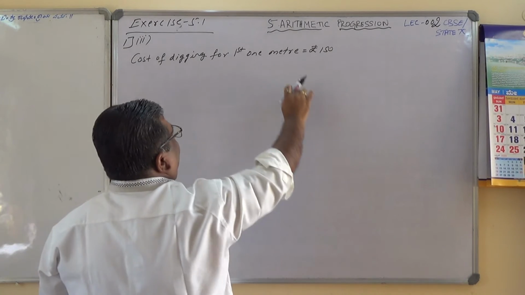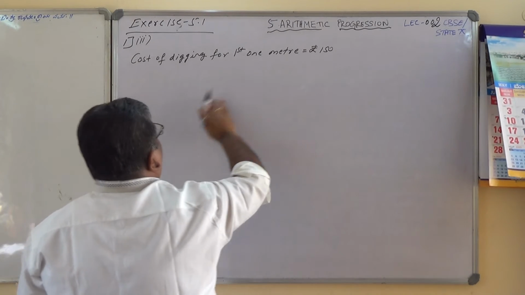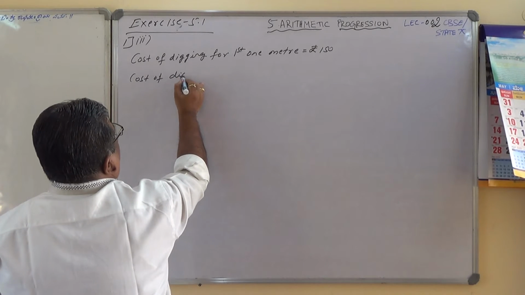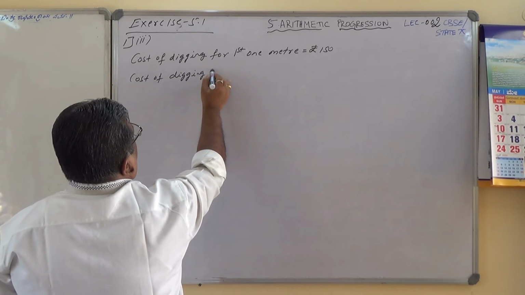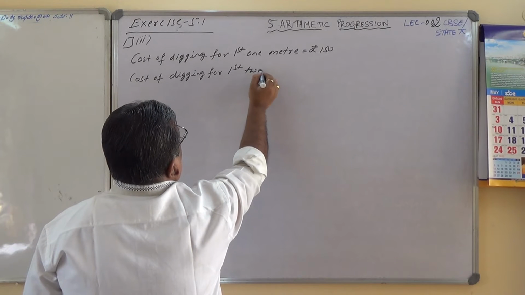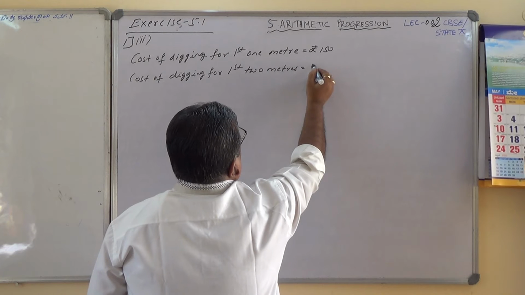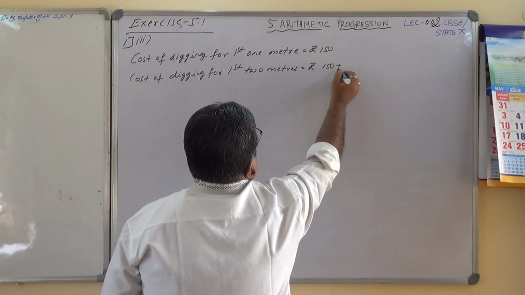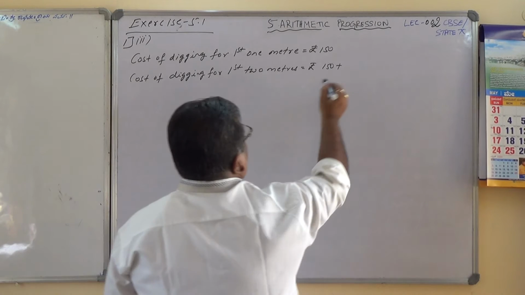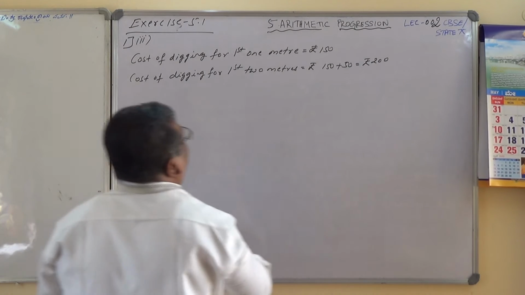And every 1 meter extra, it is costing us rupees 50 for subsequent meter, isn't it? Therefore, cost of digging for first 2 meters equals rupees 150 plus rupees 50 for each subsequent meter, rupees 50, which is rupees 200.